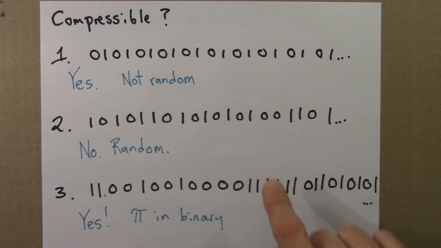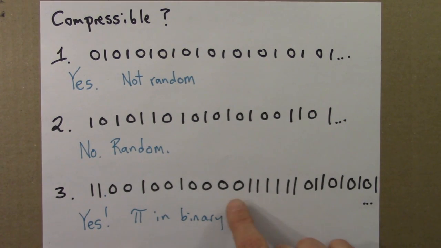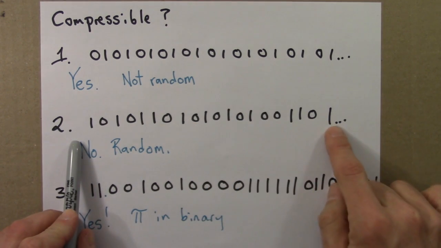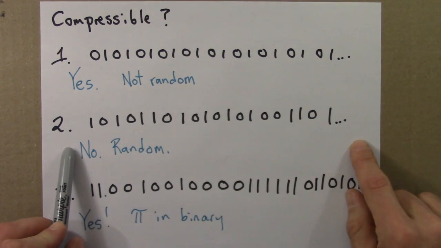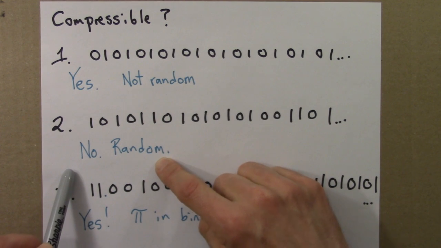It might be a longer computer program, surely longer than this one, but if I wanted, I could make the program run forever and print an infinite number of digits of pi in the limit of infinite time, and the program would not have to grow infinitely large. Whatever algorithm it was for calculating pi could just keep chugging along, and the program doesn't have to get bigger. Here, if I want to generate more and more of this sequence, the program has to contain a copy of this sequence because there's no way I can compress it because it's a random sequence.